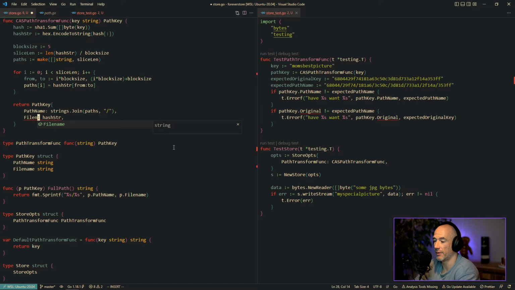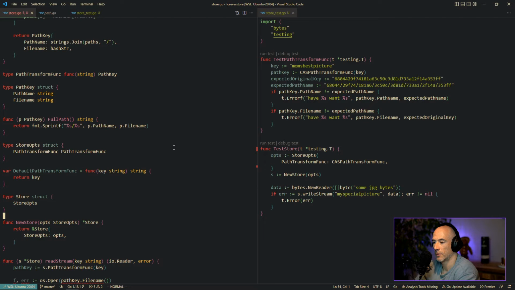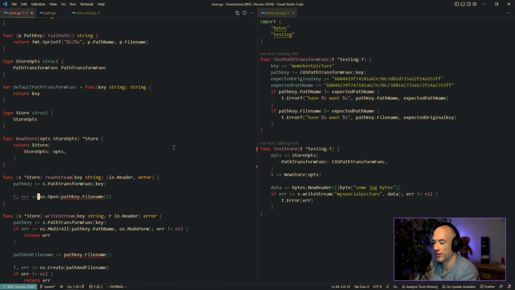Because this is the file name, right? I mean, it's clear as that. Of course, path name original is gonna be the file name. Yes. Full path. Of course, we have some issues here and here.